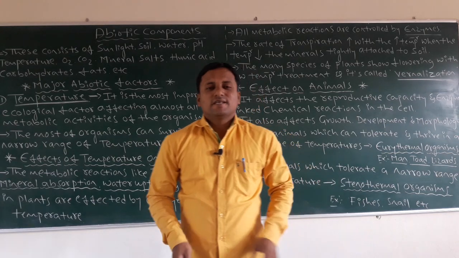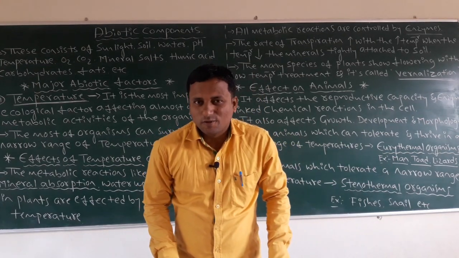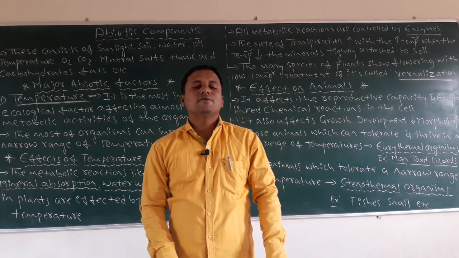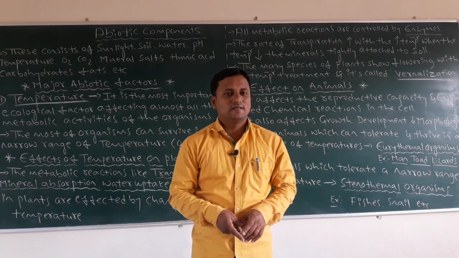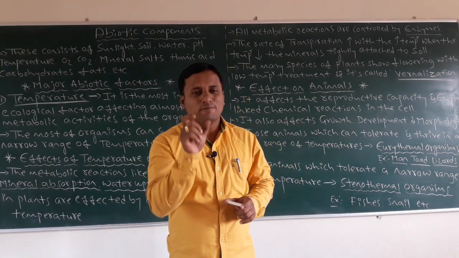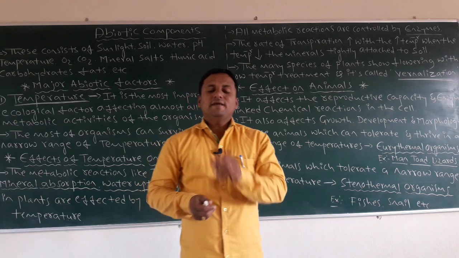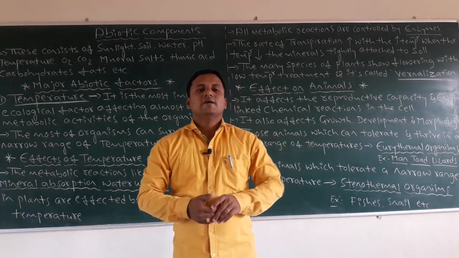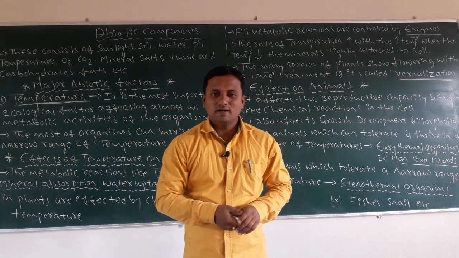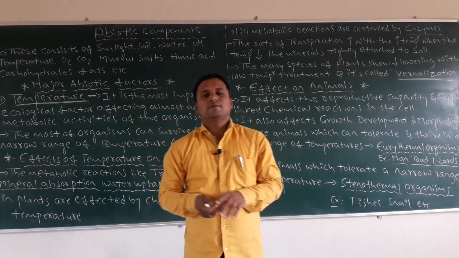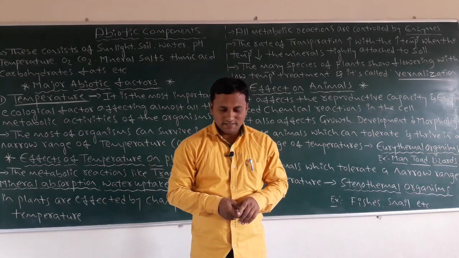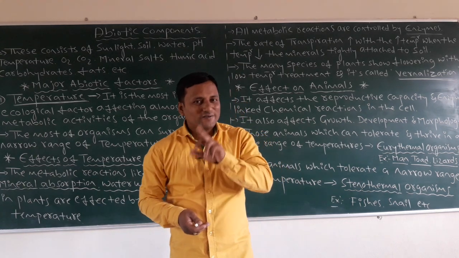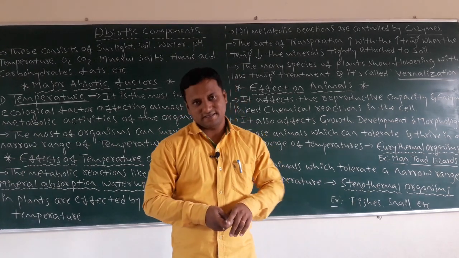In today's biology class, we are going to discuss the continued concept in the chapter Organism and Population. In previous classes, we started this chapter with the biotic components, because in the organism there are two types of components or factors. Those are called biotic factors and abiotic factors.